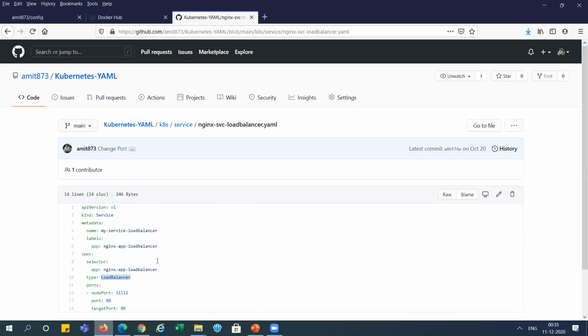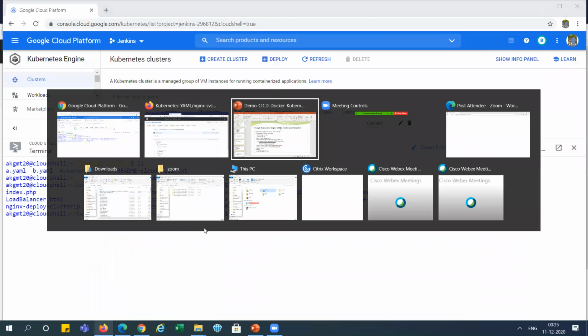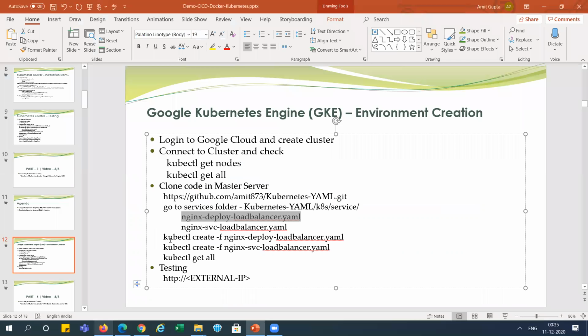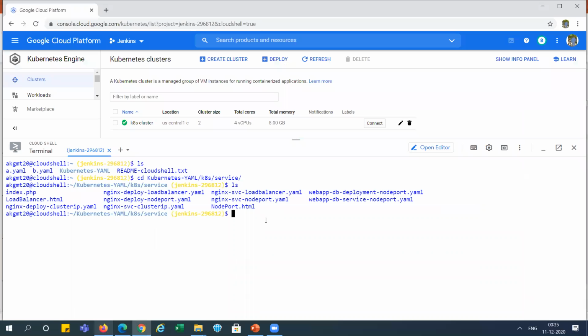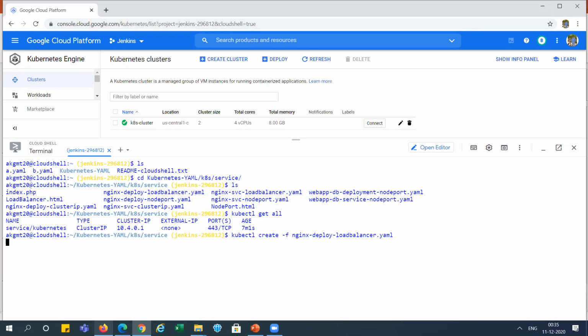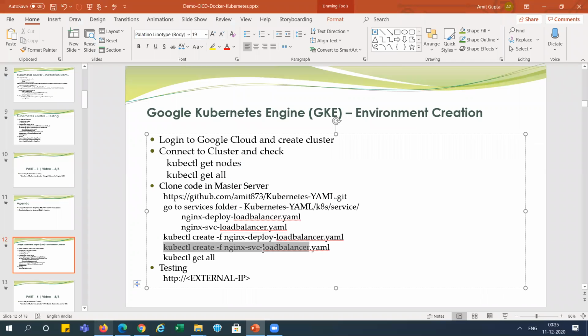So let's deploy both of these YAML files using this command, right? Directly over there. You can see here kubectl, I've showed earlier, kubectl get all, nothing is there, right? Okay. So I'm deploying this load balancer, and after that I'm deploying this service, right?